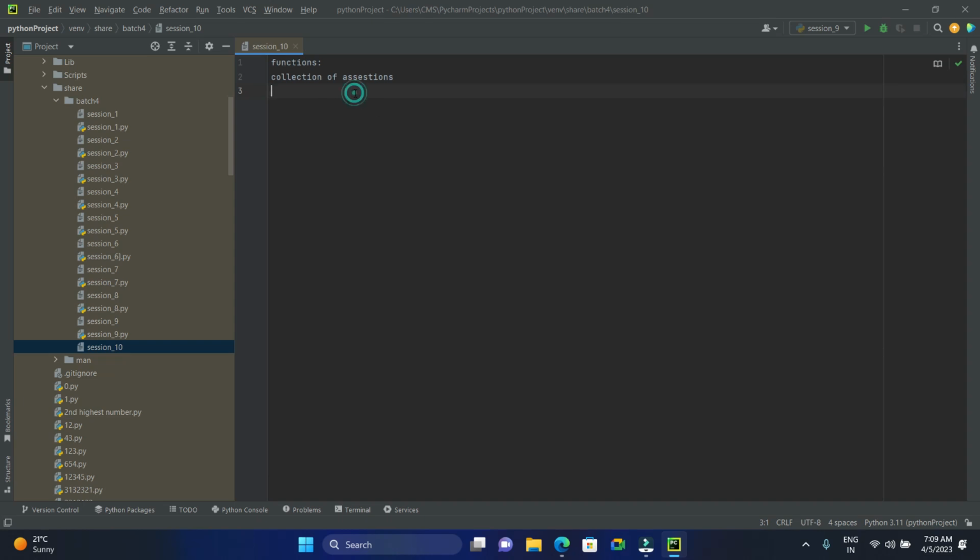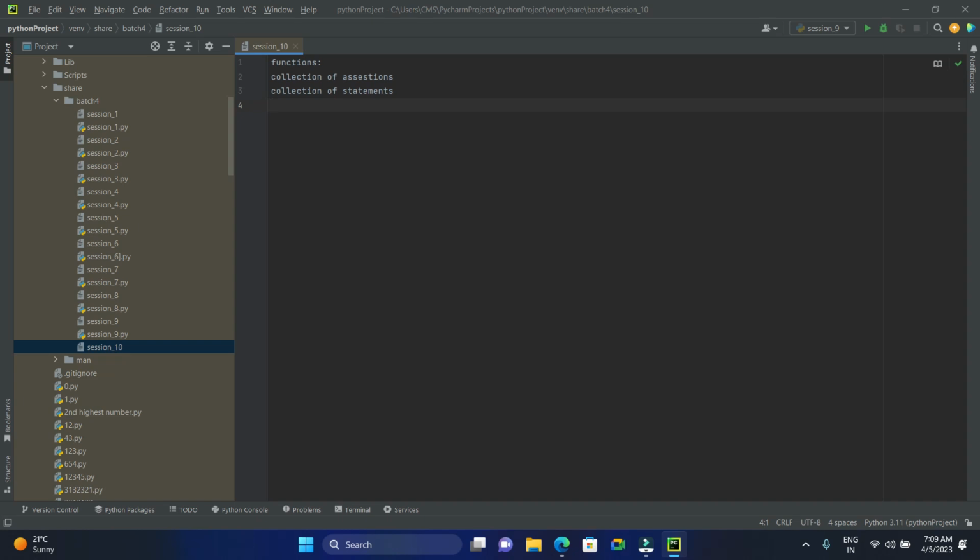So what is a collection of statements? A collection of statements is nothing but something which performs a particular task. Python functions are simple to define. Python functions are very simple to define and essential to an intermediate programming language.